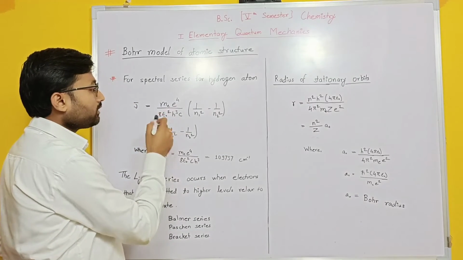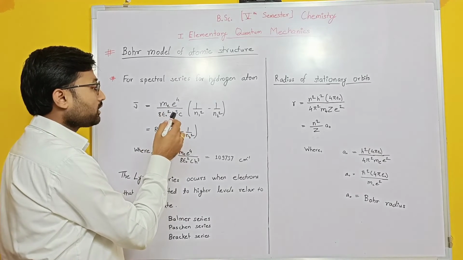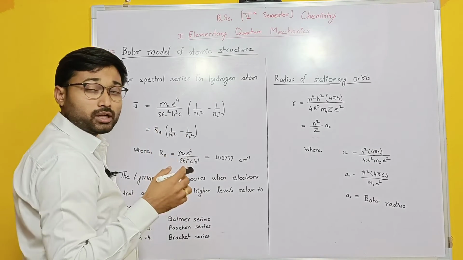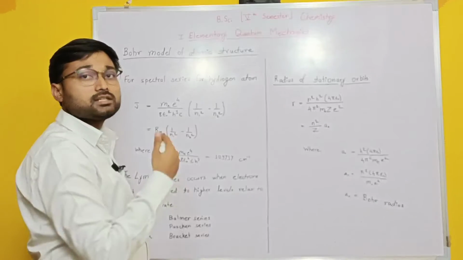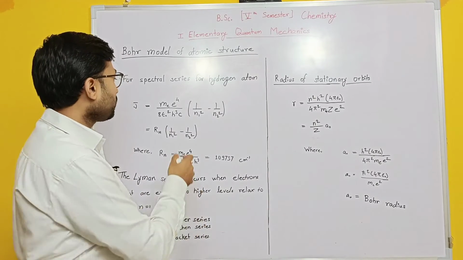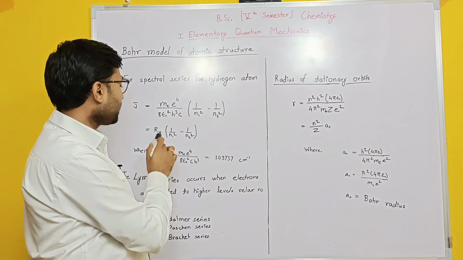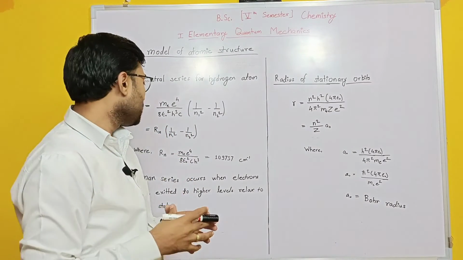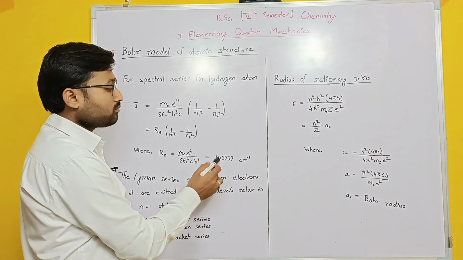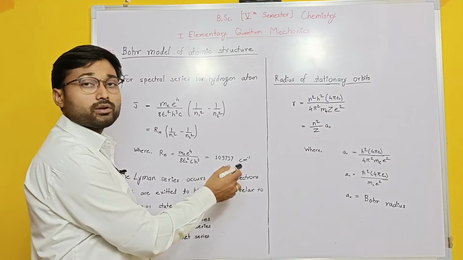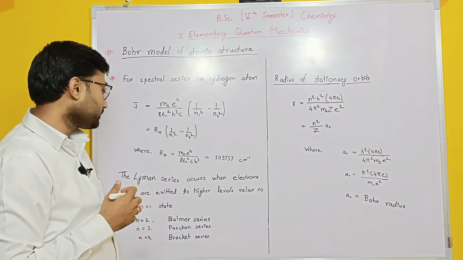So the remaining are all constants, where m is the mass of the electron, e is the charge of the electron, epsilon naught is the permittivity in the vacuum, h is the Planck constant, c is the speed of light. All these constants can be written as RH. So RH is the Rydberg constant. It has a particular value, 109,737 centimeter inverse. This value is written in centimeter inverse.